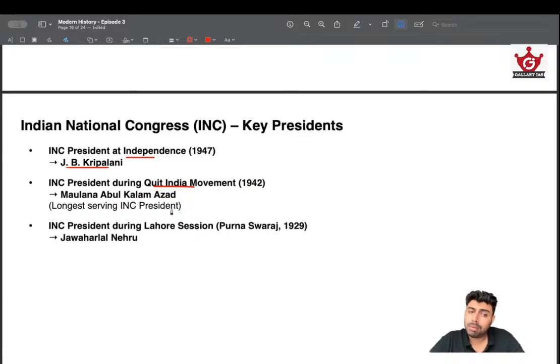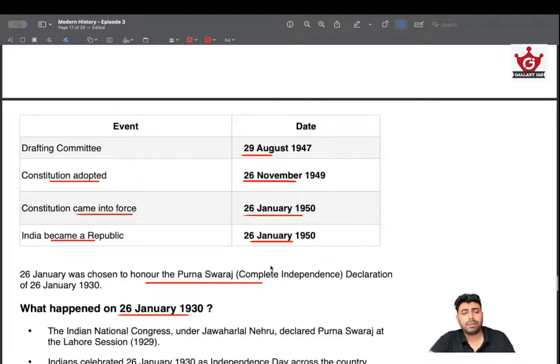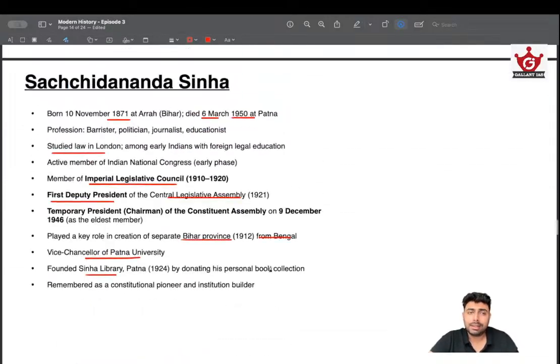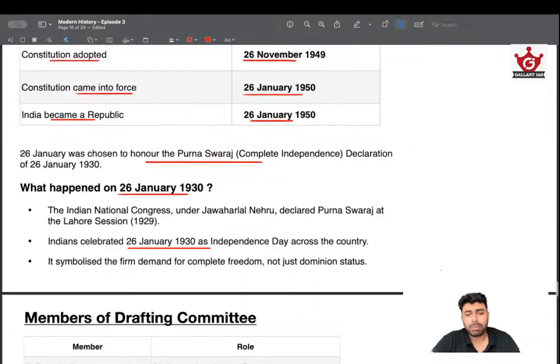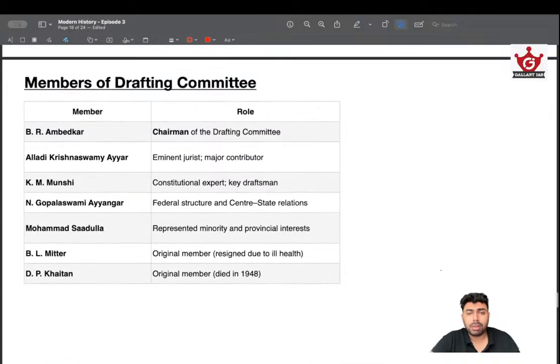Maulana Abdul Kalam Azad was the INC president during the time of Quit India movement. And he is the longest serving INC president. And president during Lahore session, Jawaharlal Nehru, Purna Swaraj declaration, again connected to the Constituent Assembly. That's why I took the names of these INC presidents. Otherwise, it's not that important to remember, but if you are studying it, it's well and good. But questions surrounding INC presidentship are not usually asked these days. And that's all about the important personalities and the kind of questions that we are getting, especially in the backdrop of Constituent Assembly. Okay, let's look into other areas like members of drafting committee.